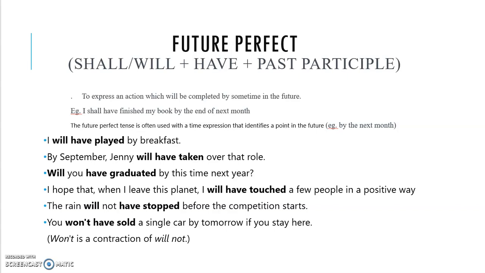Next, the rain will not have stopped before the competition starts, which means that the rain is expected to go on. Next one: you won't have sold a single car by tomorrow if you stay here. Won't is a contraction of will not. You will not have sold a single. Sold is the past participle of sell.